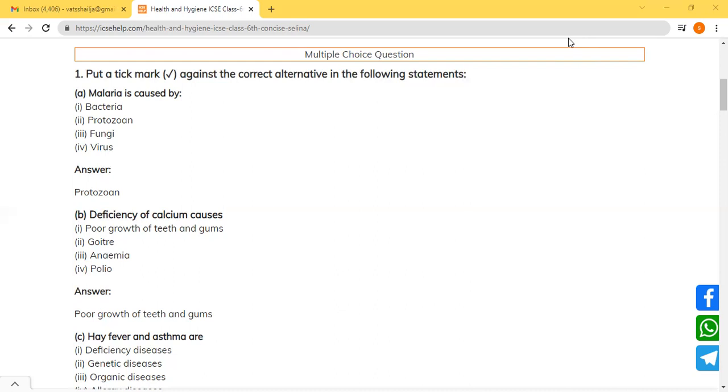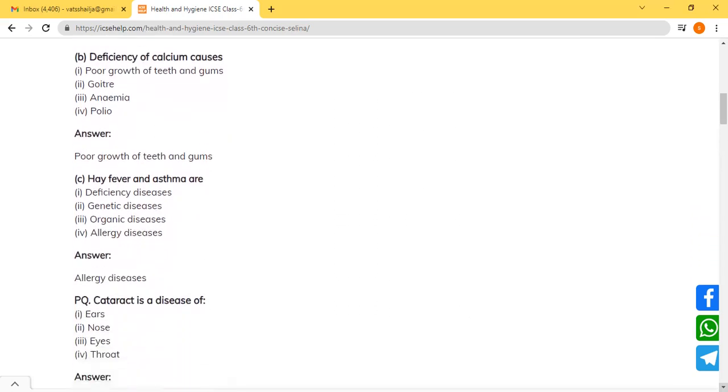So moving on to the next question, hay fever and asthma are what kind of diseases? Hay fever and asthma are allergy diseases. Allergies are caused because of change in season, or some allergies can be there throughout the year. So allergy is the answer.